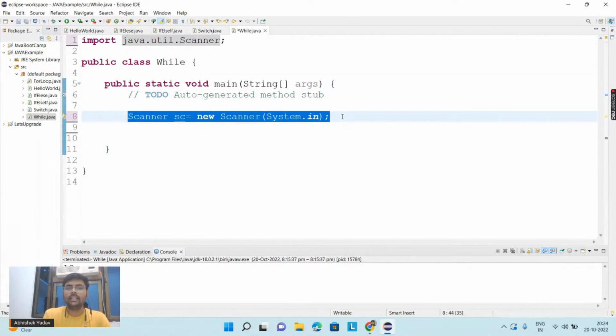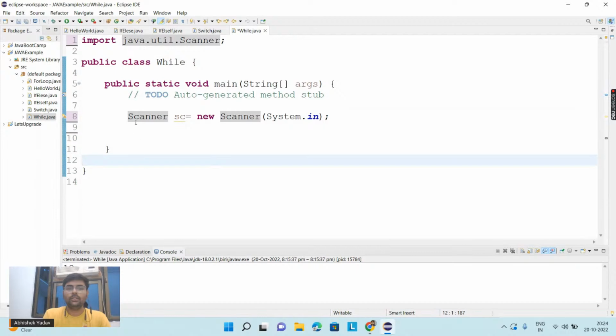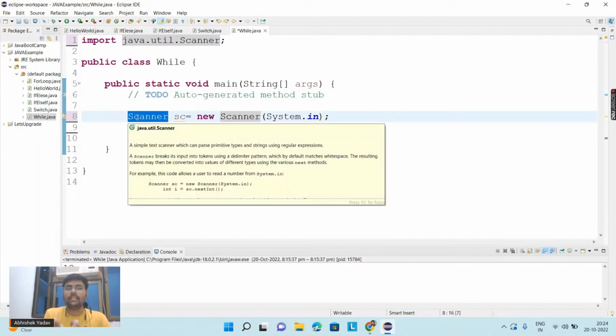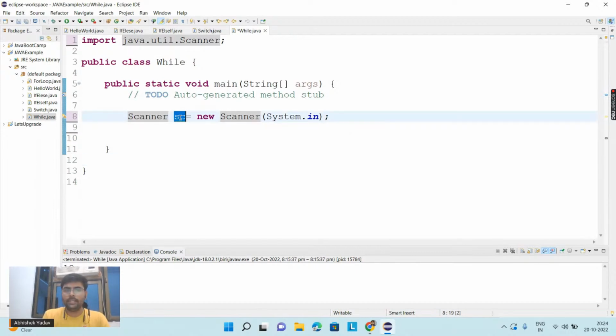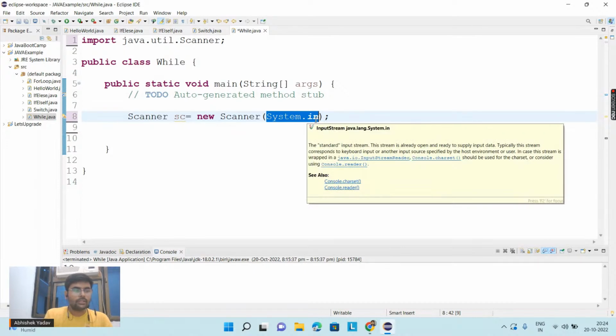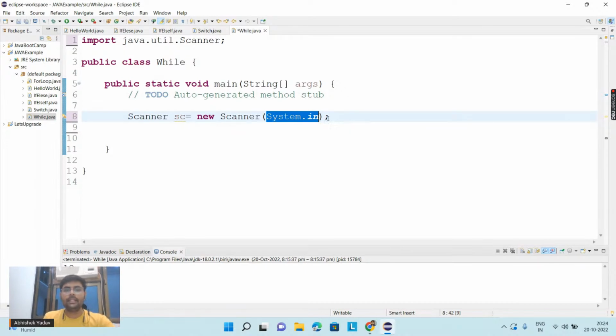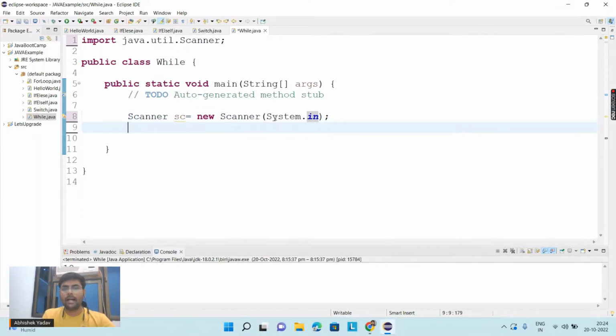Because inside this package, this class is written. The definition of this class is written inside this package. So here Scanner is the class name, sc is my object. In order to create an object, I have to use the new keyword, and I'm passing System.in. So basically I'm creating a new instance, a new object, which points to the input stream, passed as an argument.